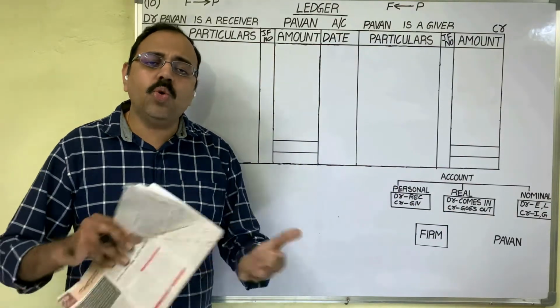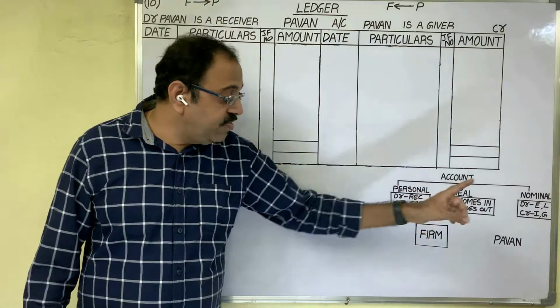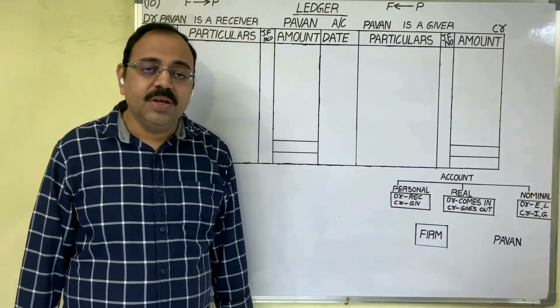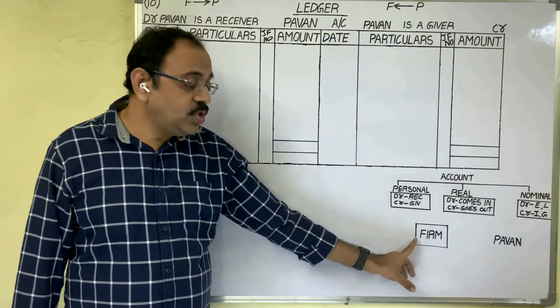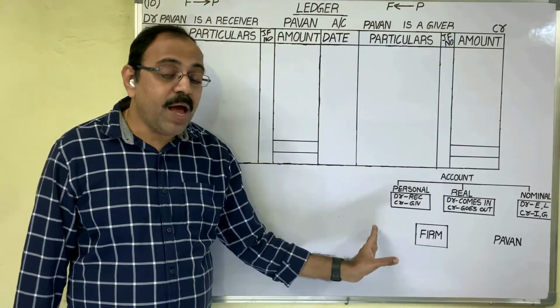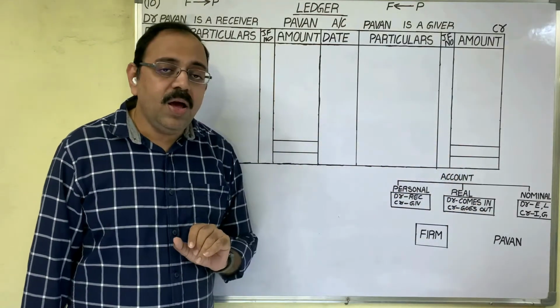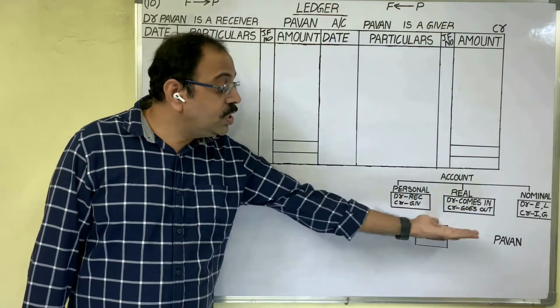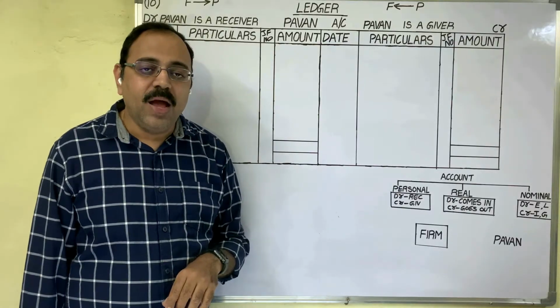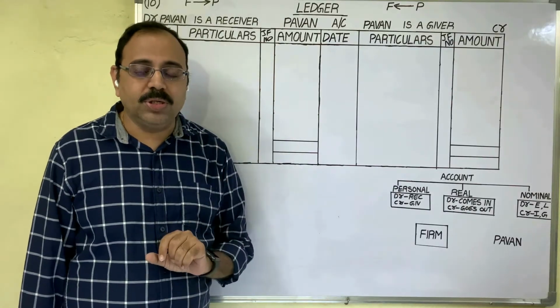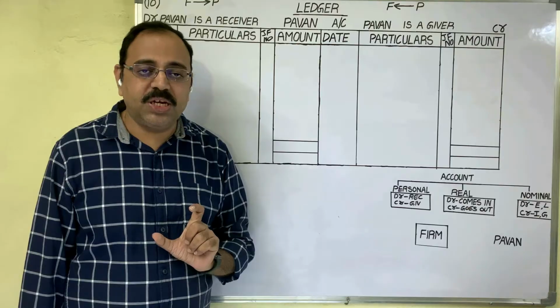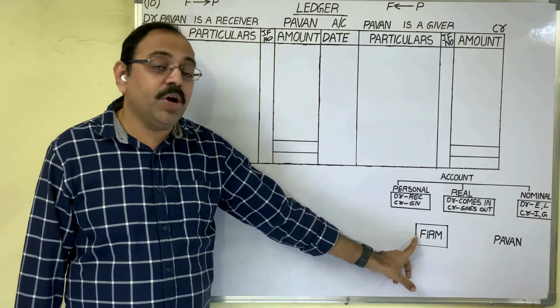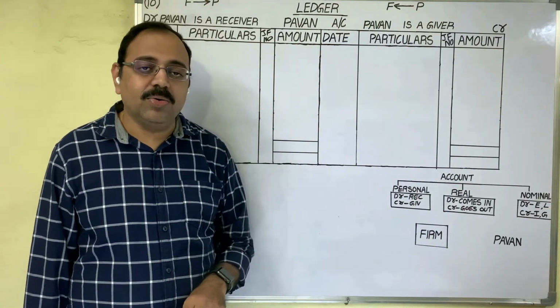Like that there were so many transactions between Pawan and the firm. Finally, the firm wants to know whether the firm has to pay money to Pawan or receive money from Pawan, and how much is the due amount. To know this information, in the firm's books we have to prepare Pawan's account.